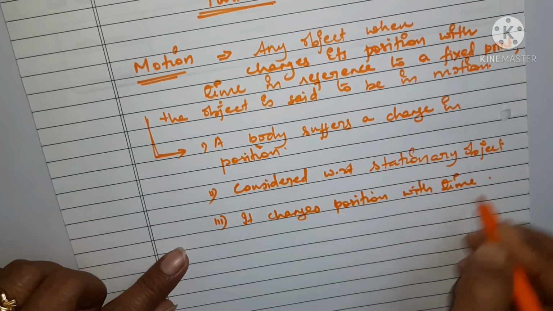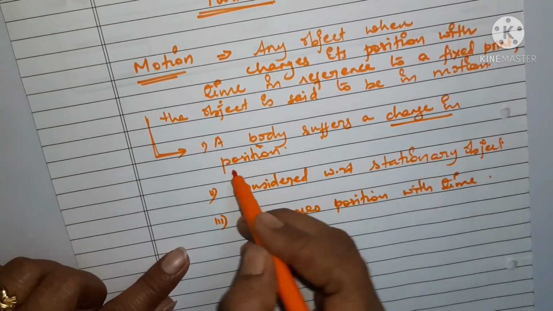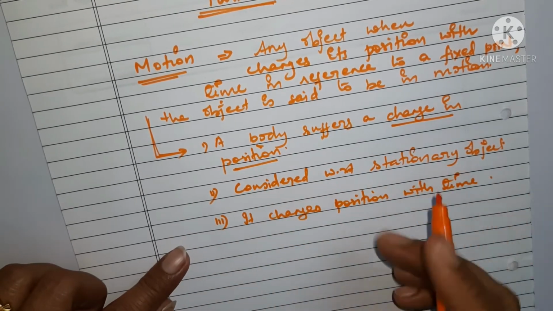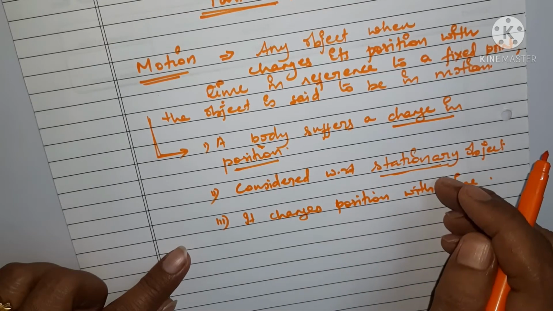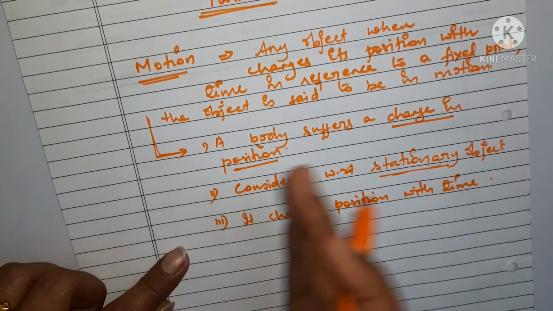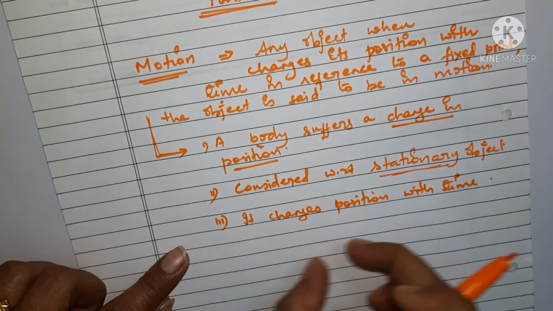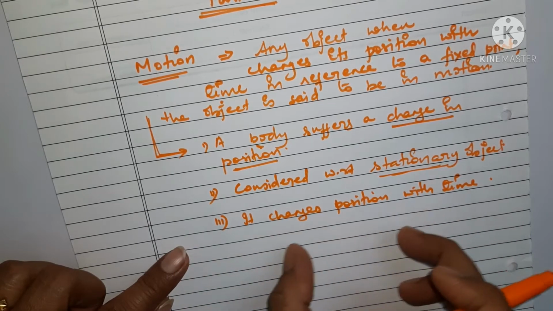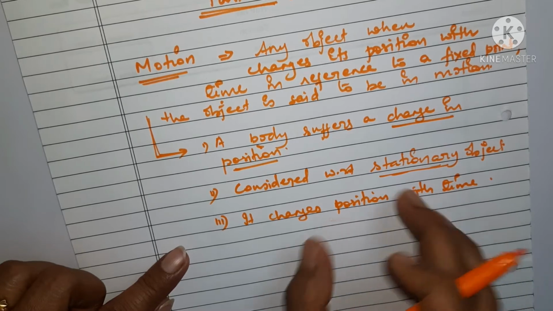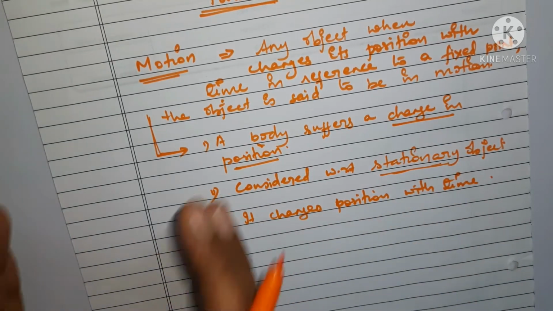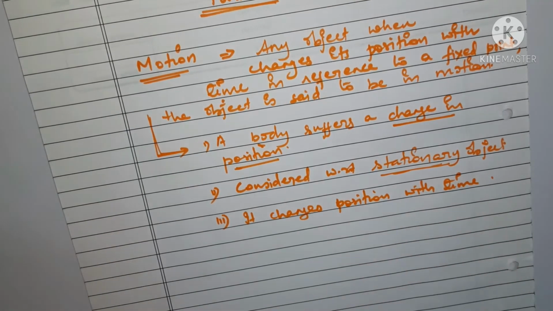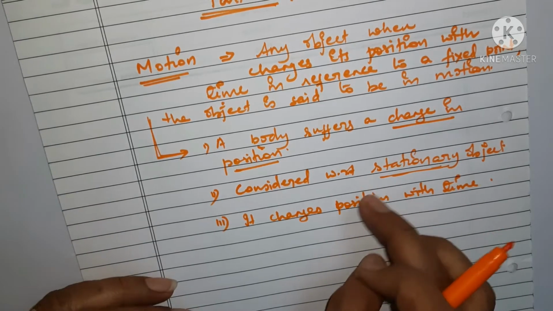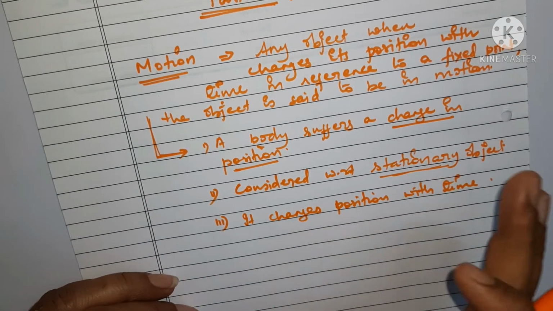So three points are there which you have to understand. If there is a change in position, it means the body is in motion. The change in position is considered with respect to something stationary or something which is fixed. And when it changes position, definitely it will take some time to move from one place to another. So any object which is in motion takes some time, and it is considered with respect to something which is fixed.